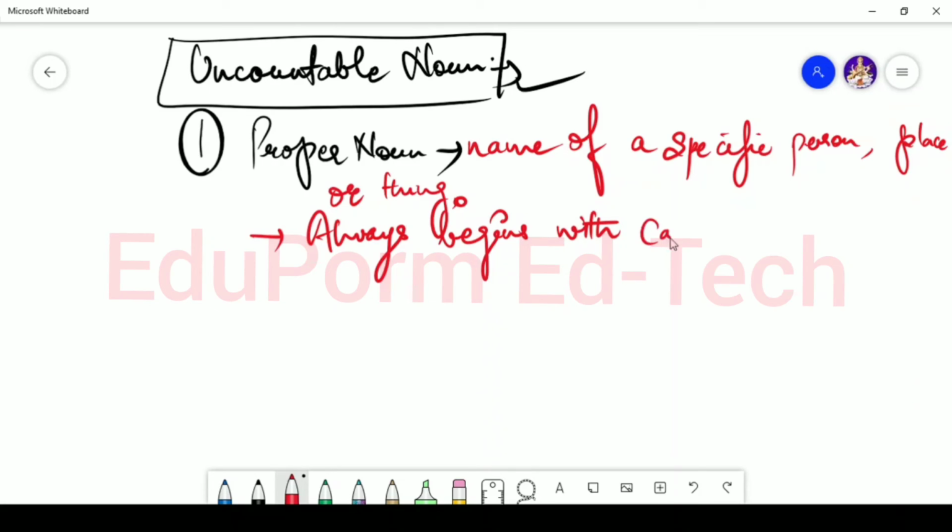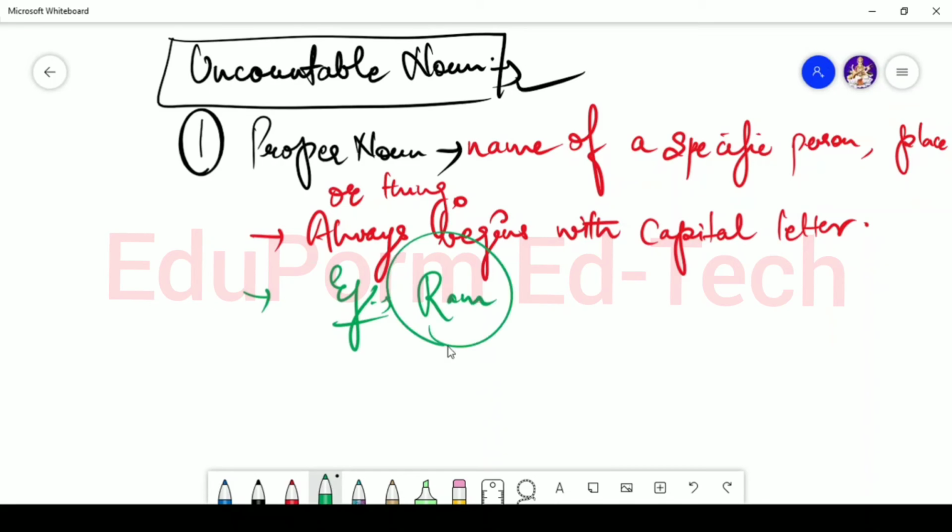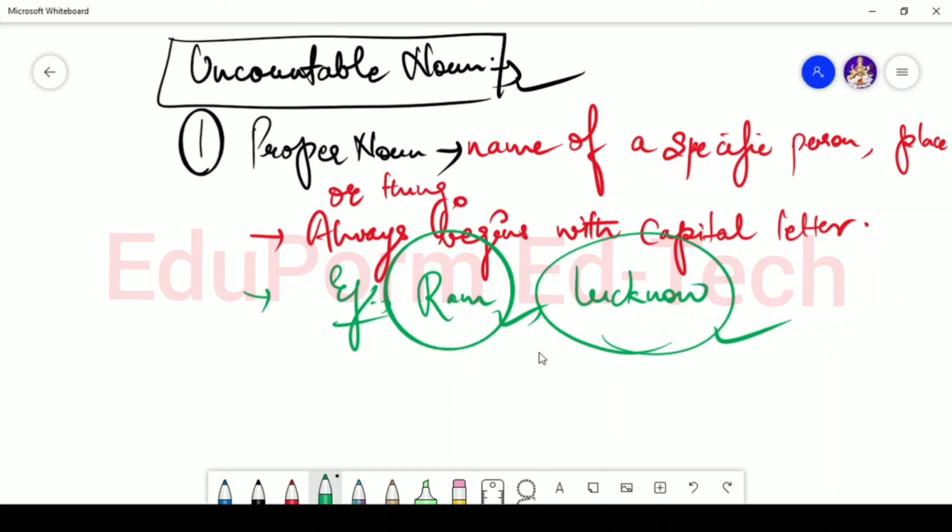Let's say for example, Ram, name of a specific person. If I'm talking about a place, let's say Lucknow, that is a name of a specific place. So proper noun basically talks about a name of a specific person, place, animal or thing.